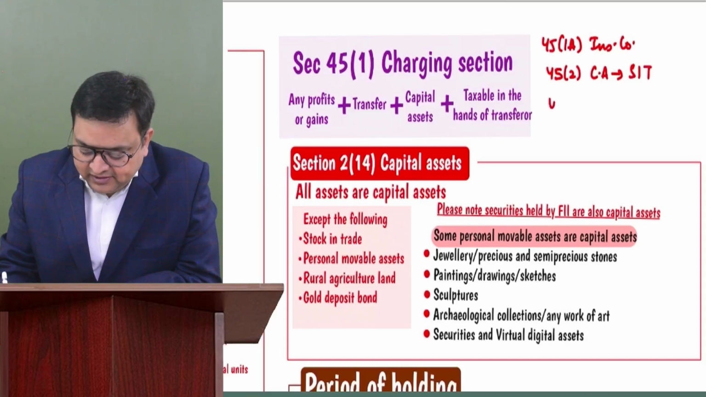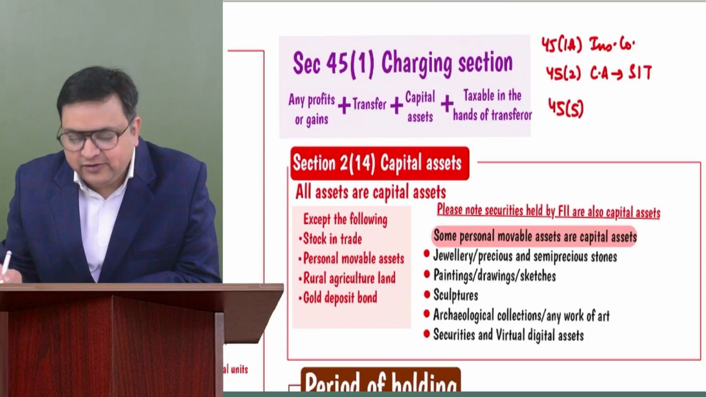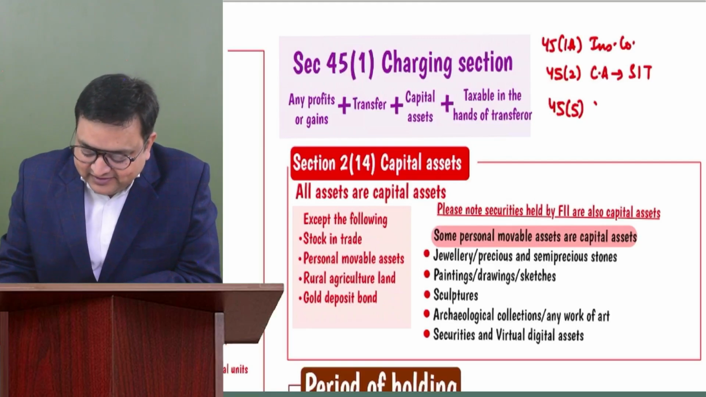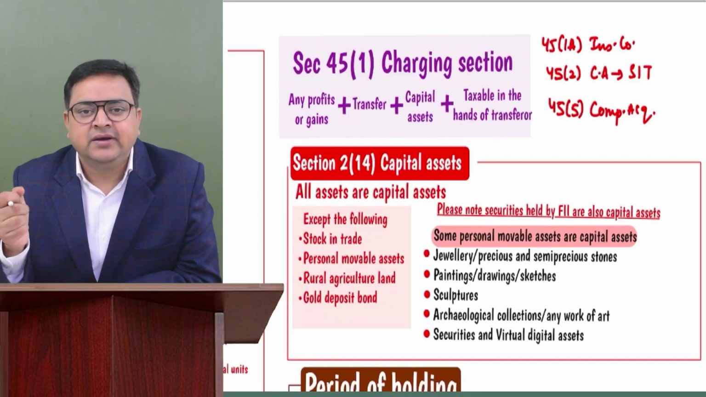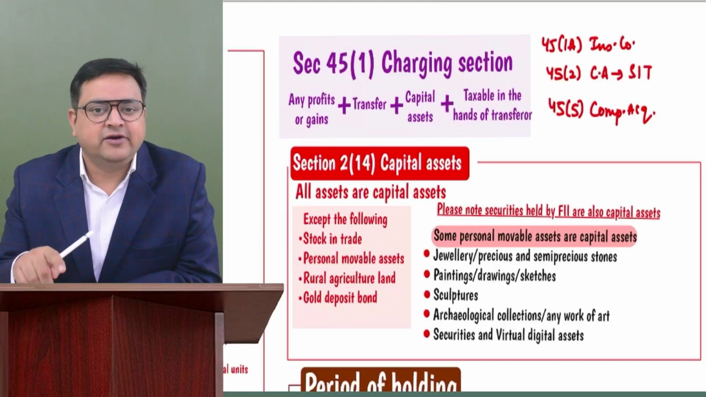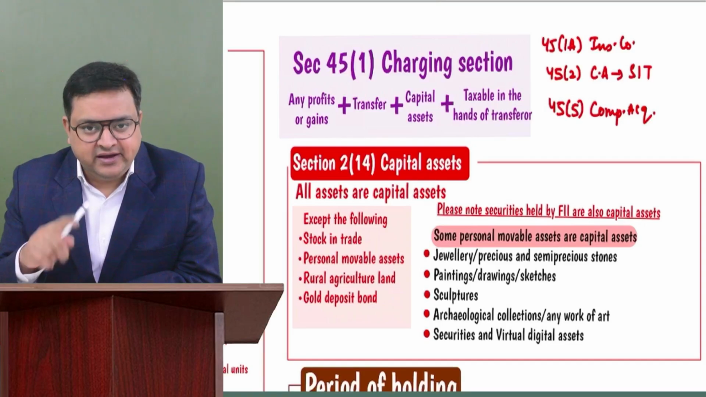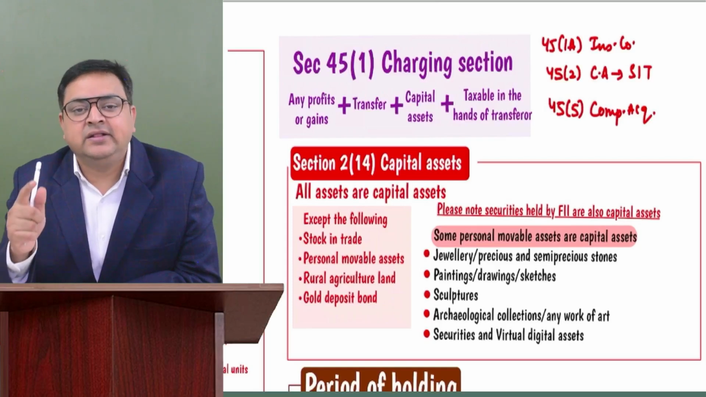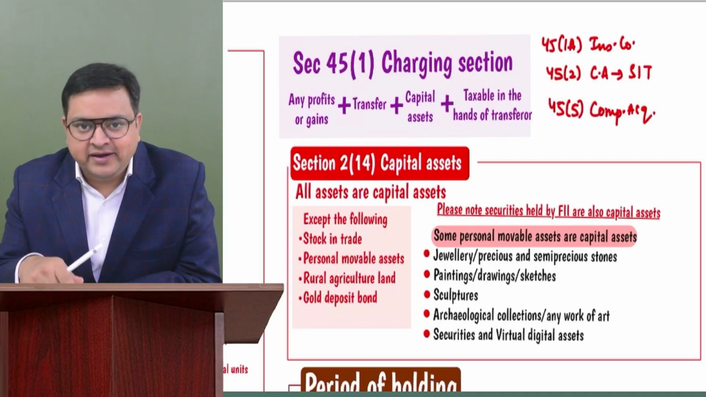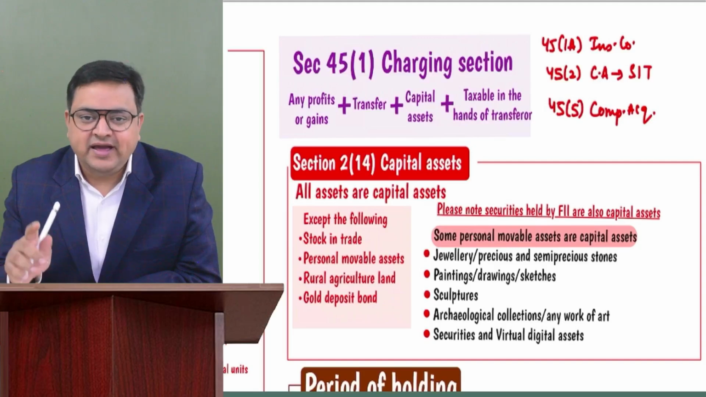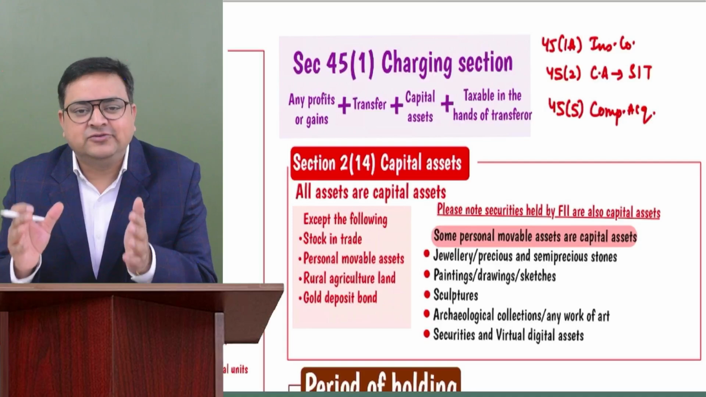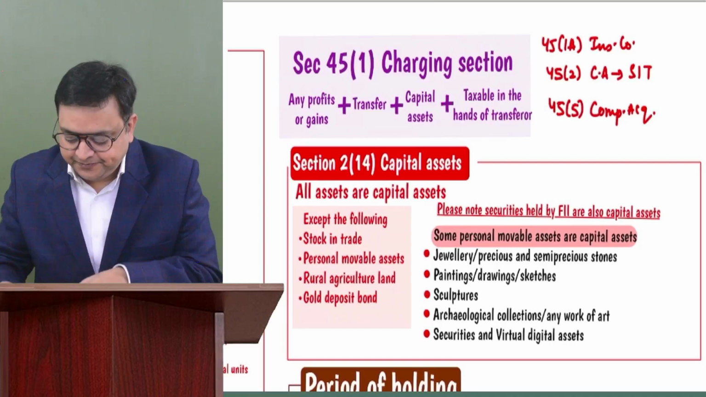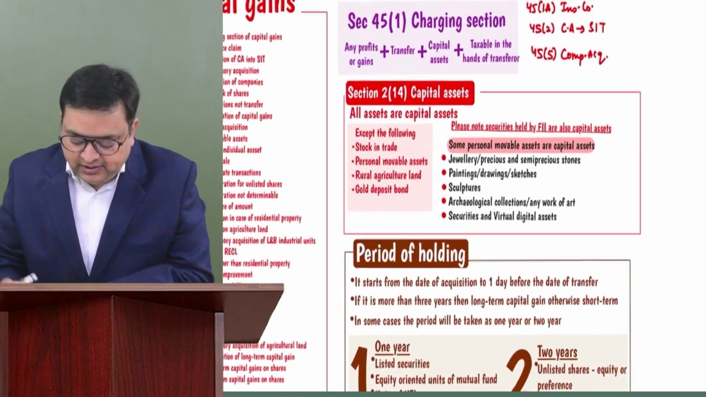The third and last one for our course is 45(5). Again, no need to remember the section number. 45(5) is the case of compulsory acquisition. Whenever an asset is compulsorily acquired, let's say land or a building, the year of compulsory acquisition is the year of transfer, but we will not tax right then. It will be delayed till the actual compensation is received. So here again, the year of transfer and the year of taxability can be different. So these are the three exceptions. Otherwise, in all other cases, the year of transfer and the year of taxability should be the same. Correct? Okay.